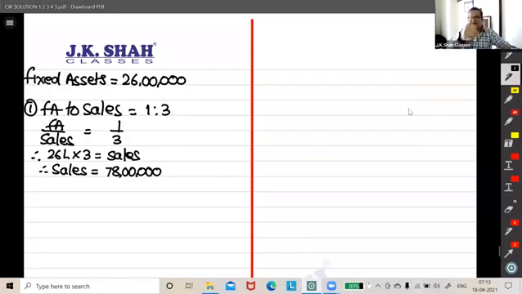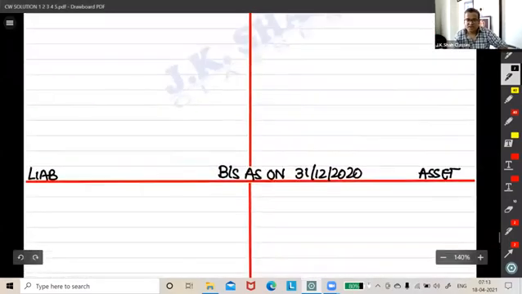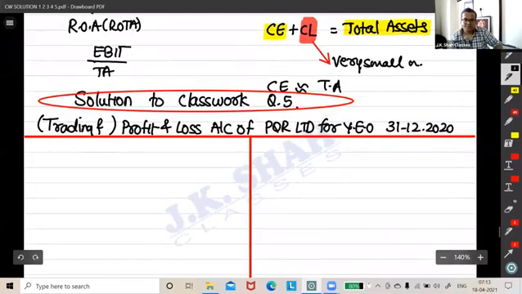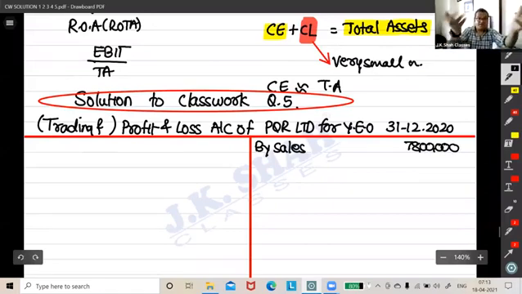Okay, yeah, thank you. Okay, so we can write over here. Why sales 78 lakh? Should be happy, no? You've substituted one information. Good.